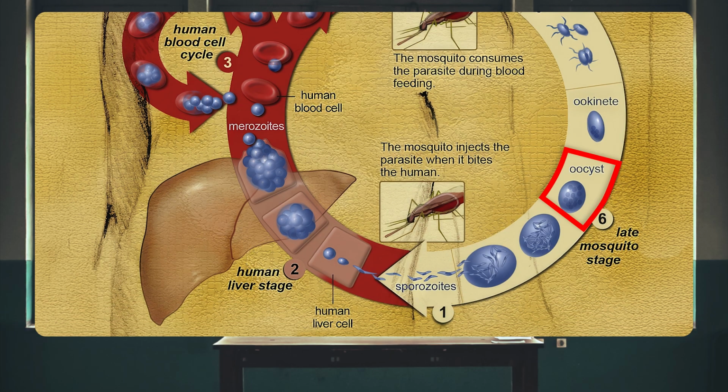In that oocyst, which lays in the body cavity of the mosquito, sporozoites develop. The sporozoites then burst out of their oocyst and make their way to the salivary glands of the mosquito, where they're ready to be injected into another human or other vertebrate host.